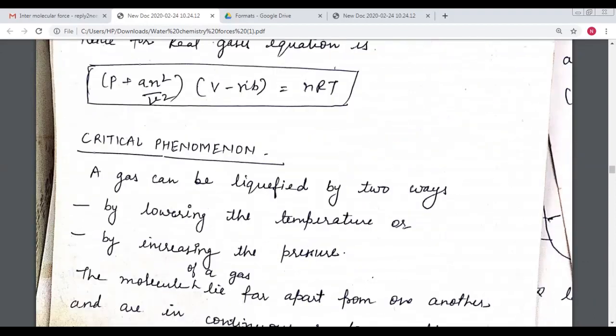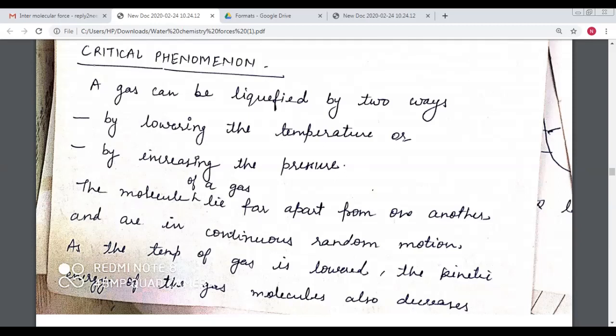Our next topic is the critical phenomena. What is the critical phenomena, and how can we represent it? We can represent it by the critical temperature, critical pressure and critical volume. So the question arises: how can a gas be liquefied? How can we convert the gas into the liquid state? The answer is that we can liquefy the gas in two ways.